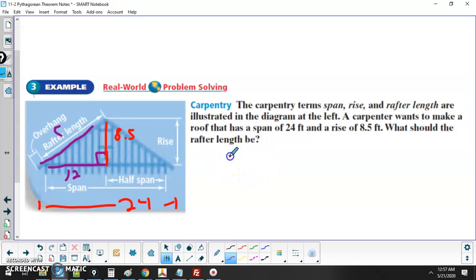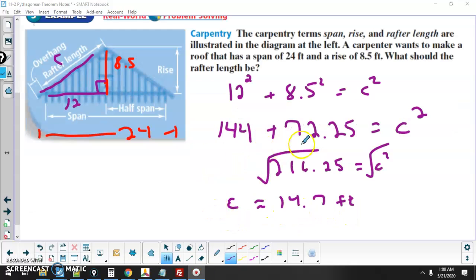So we're going to figure out our rafter c by doing 12 squared plus 8.5 squared equals c squared. You guys probably can do the rest of it here, and you'll have to estimate this one. So you can see what I did here. I squared the numbers, then I took the square root of 216.25, and I got about 14.7 feet.